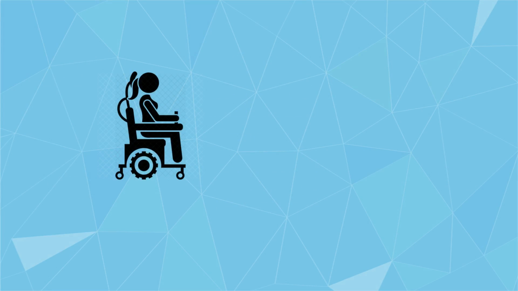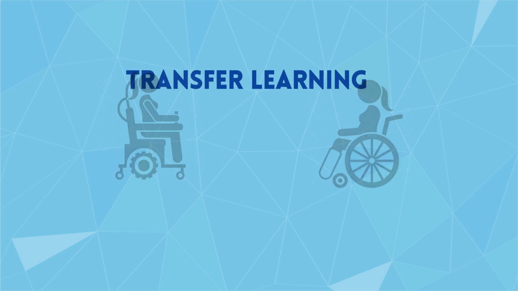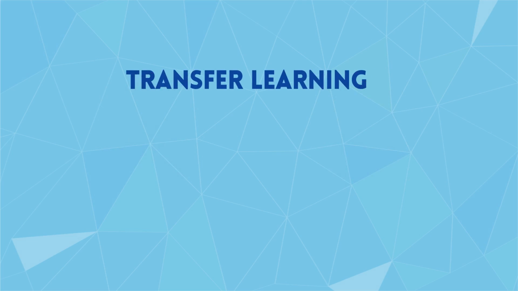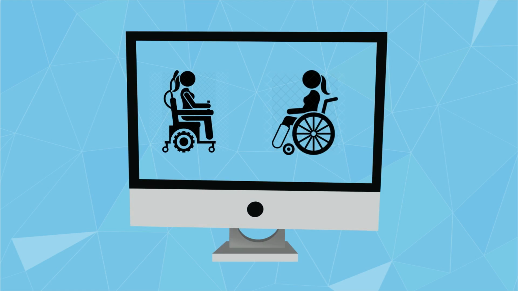Since our dataset for power wheelchair is smaller than the manual wheelchair dataset, we decided to use a transfer learning algorithm to empower our machine learning model for power wheelchair. When we are training our power wheelchair model, we can get knowledge from many wheelchair models by using transfer learning to get a better performance.